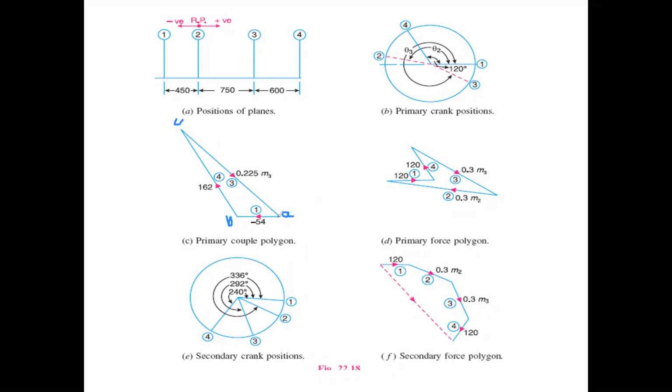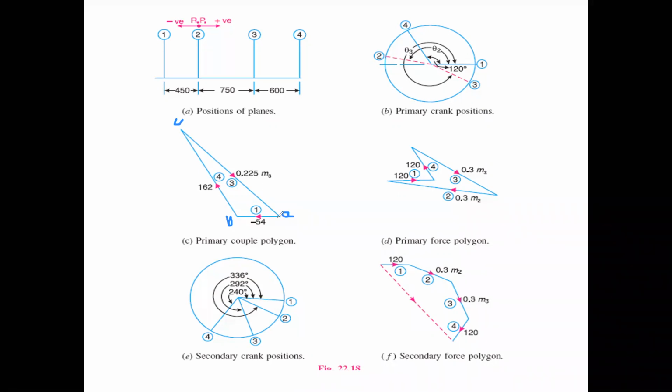For example, it may come to 4 centimeters. So 4 centimeters means, since the scale is already there, 0.225 M3 equals 200. So M3 equals how much? 200 by 0.225. Similarly, you will find the value.